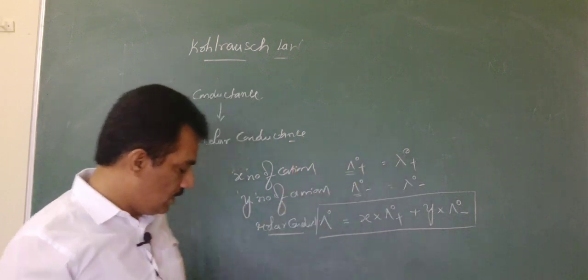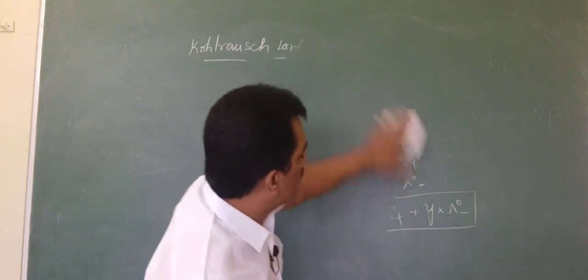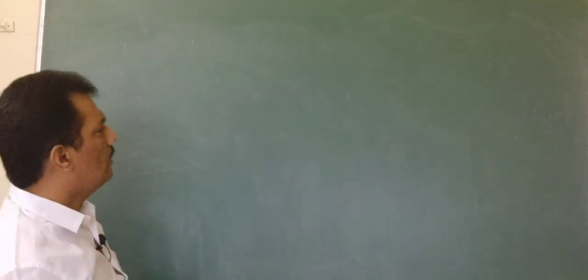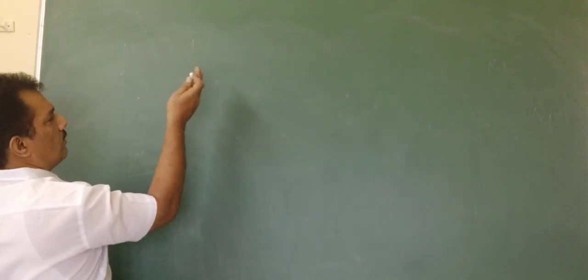Clear? And why? Because, here we have to discuss before entering into the equivalent conductance of an electrolyte. We should have another discussion. For any electrode, let me take one example.